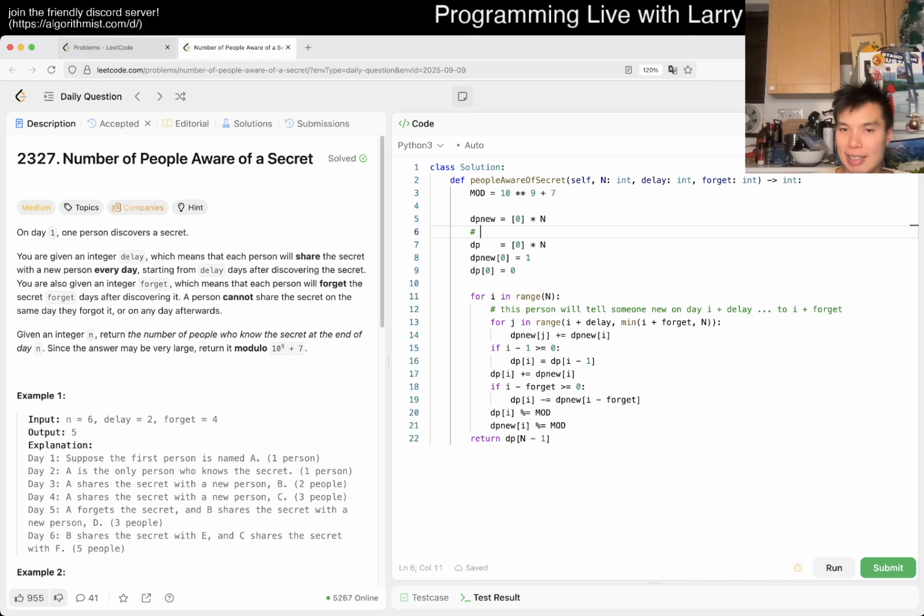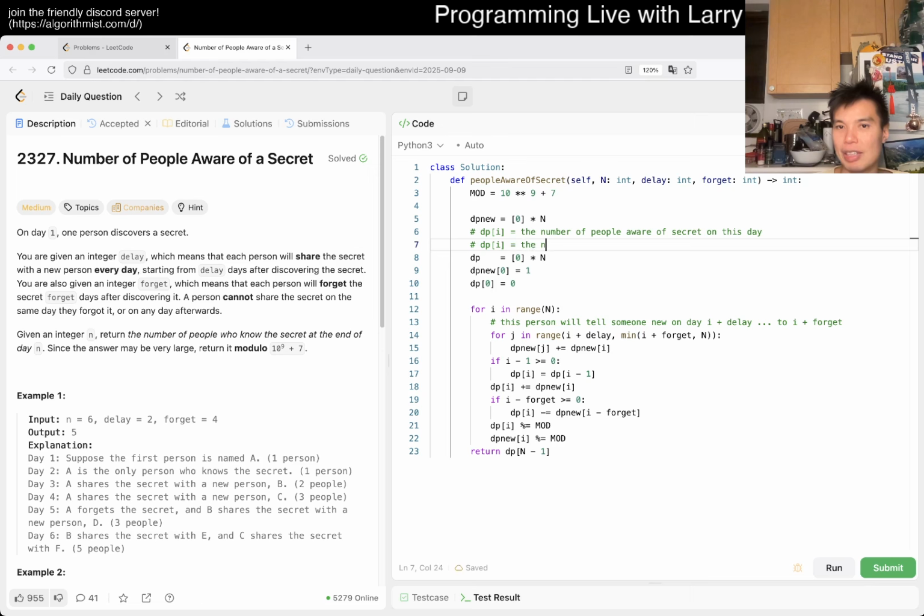Because at some point I thought that dp sub i would be equal to the number of people aware of the secret on this day. And then I also meant dp sub i is equal to the number of new people aware of the secret on this day. I think some part of me was trying to do this optimization in a premature way that was not deserved. So maybe that's me too. That's where you saw me trying to subtract dp sub i minus forget or whatever, which we cannot do, we cannot just subtract all of them. We just subtract the new people, right? I guess that's part of the thing that I missed.